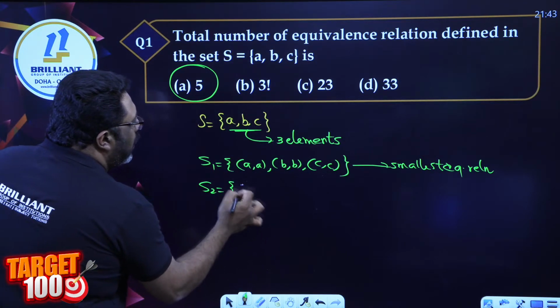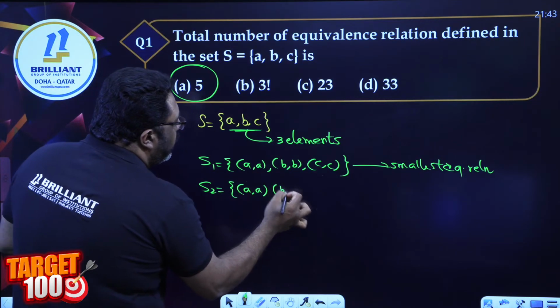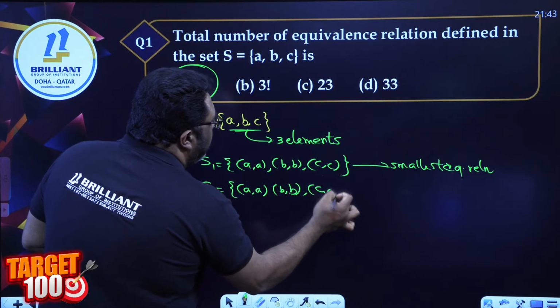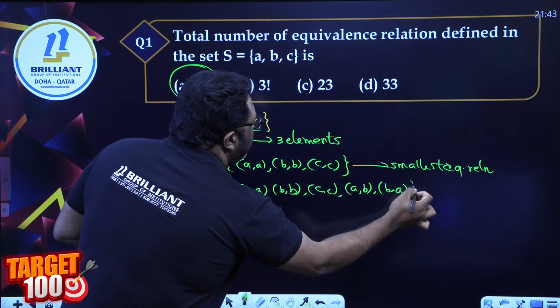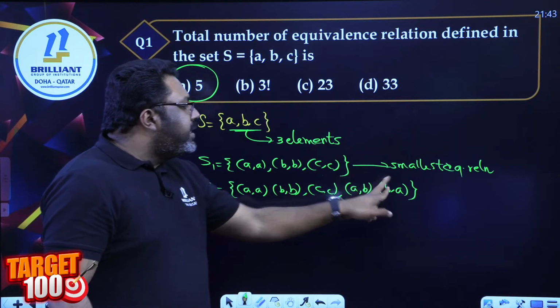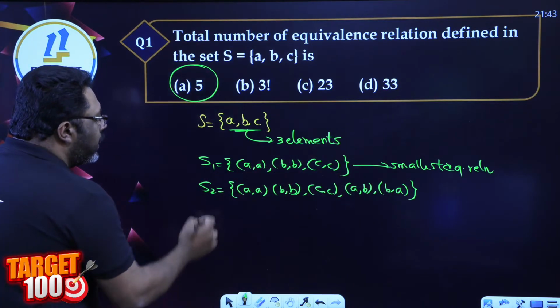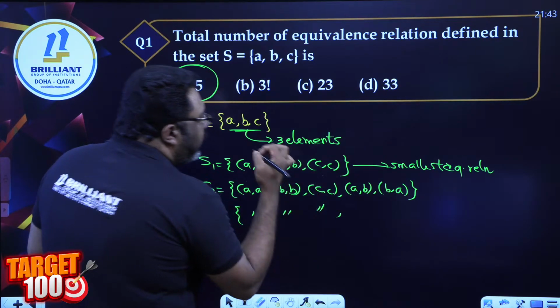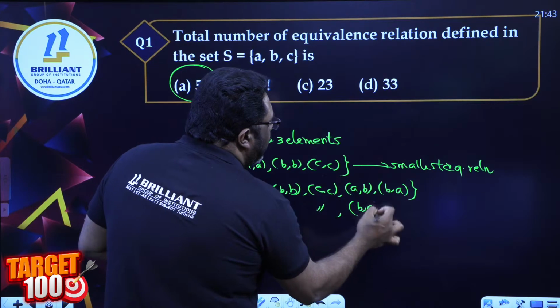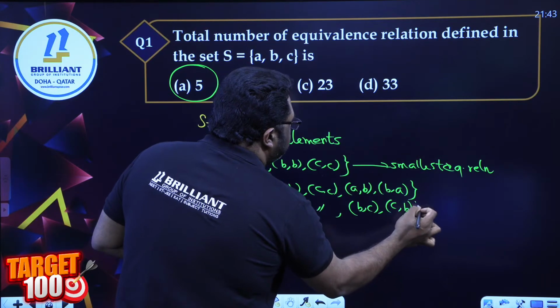S2, again AA, BB, CC, AB, BA. When AB comes, to make it symmetric, you have to have BA. Same S3, AA, BB, CC, then I'll put a BC and a CB.